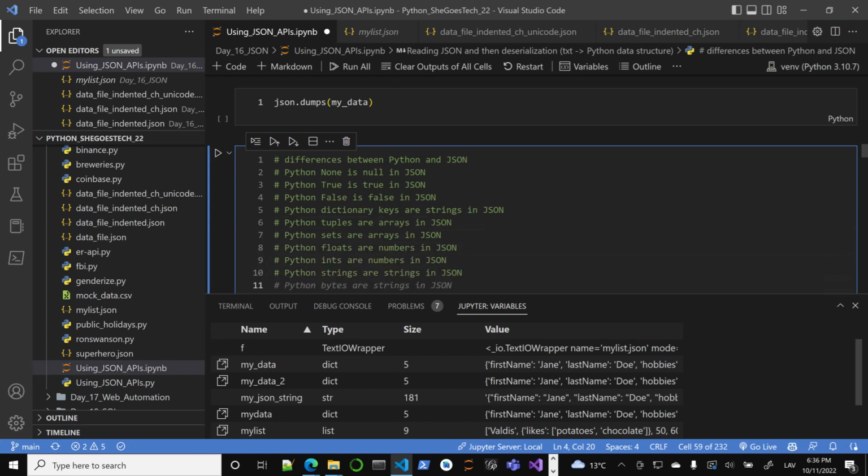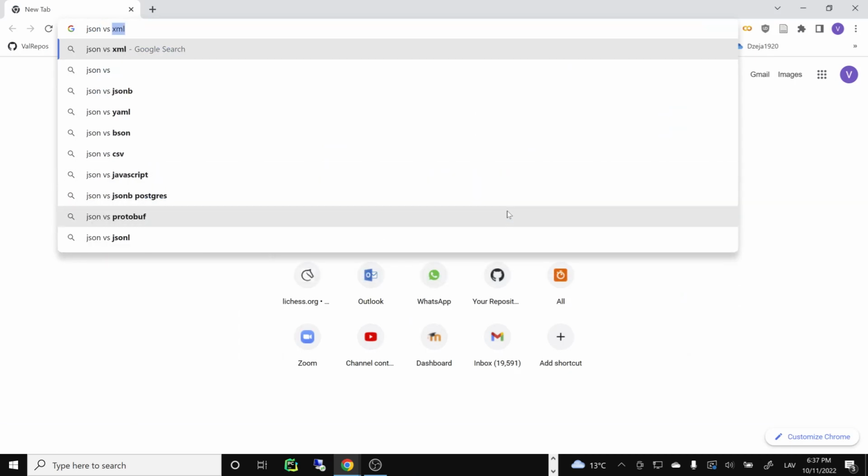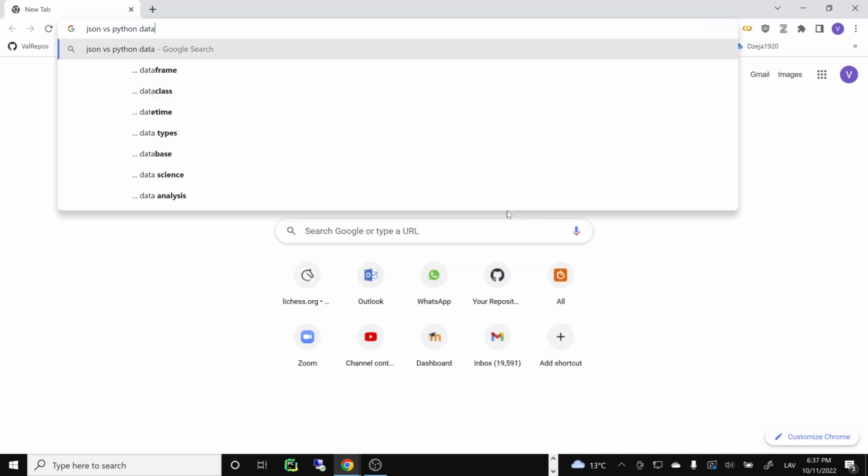Python lists are arrays. Okay, I think that covers everything. So, JSON versus Python data types.